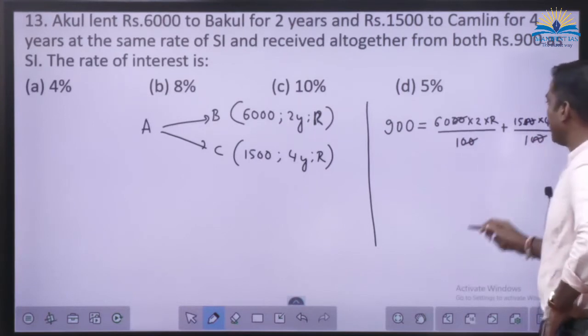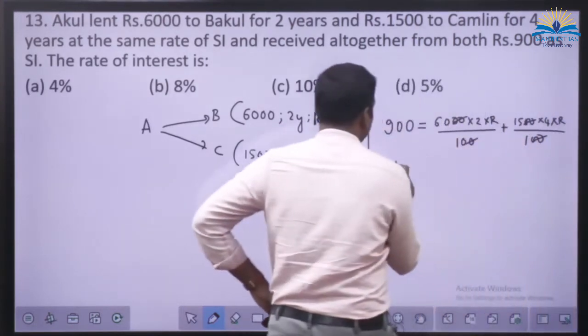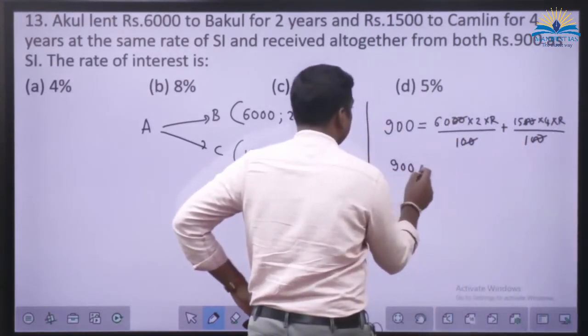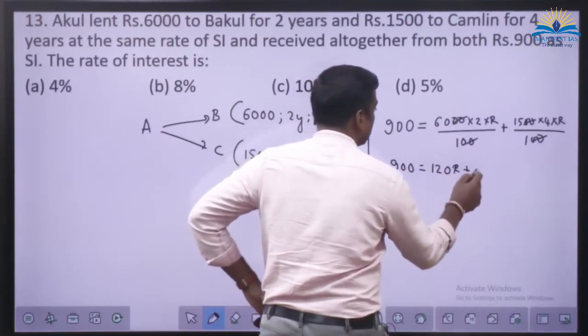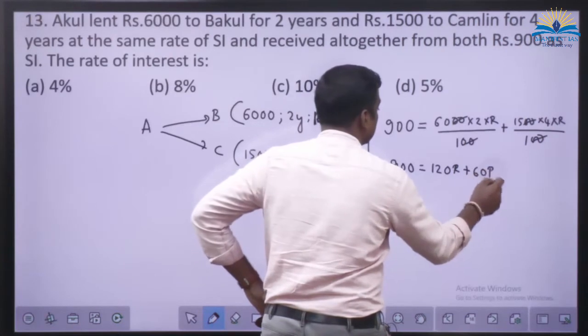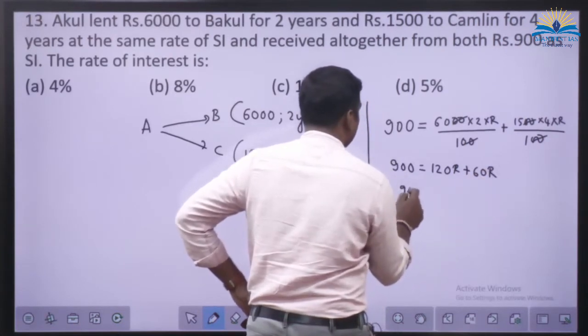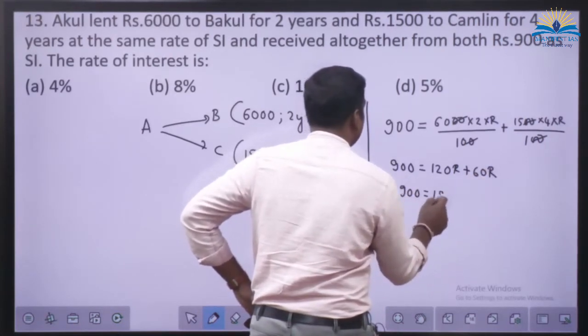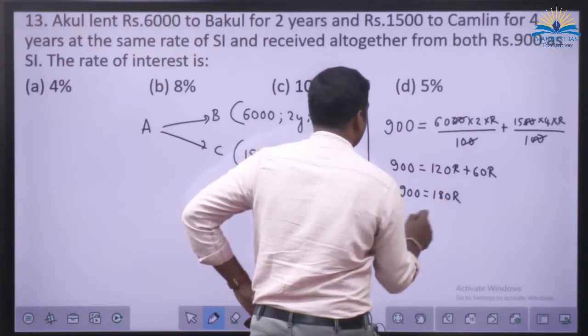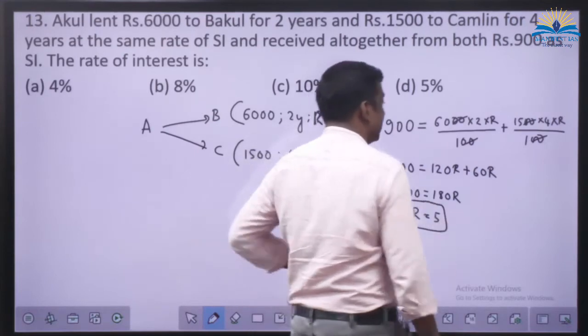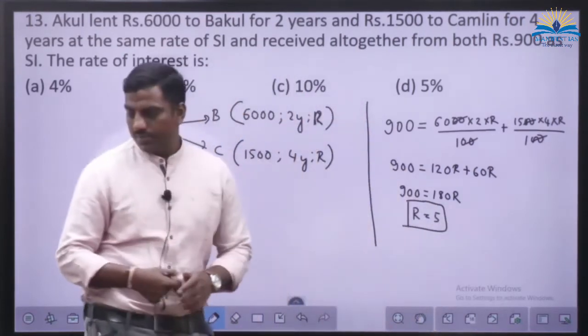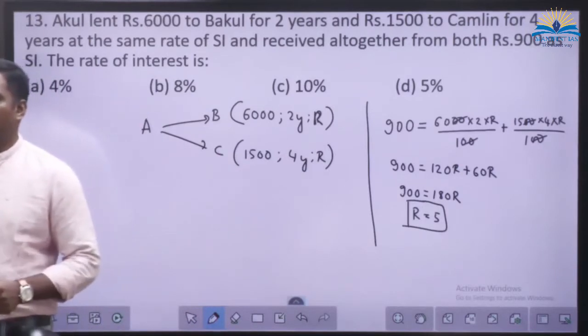So 900 equals 120R plus 60R, so 900 equals 180R. So R is equal to how much? 5. R is equal to 5. Fine.